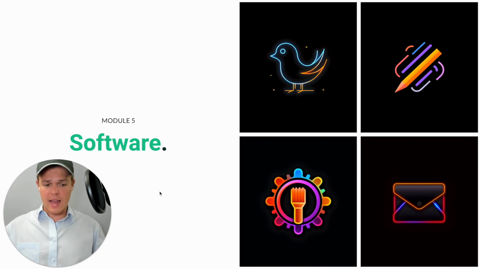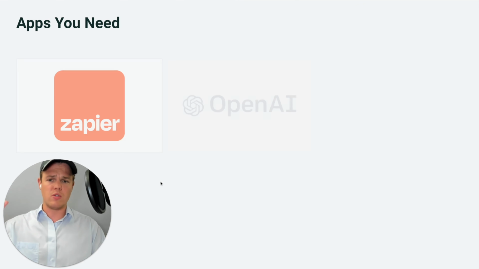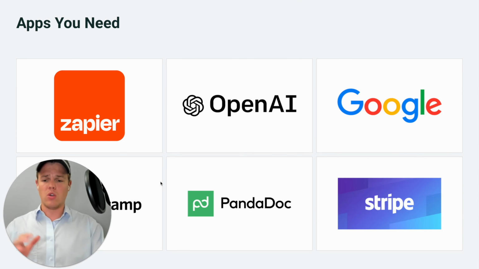So I went ahead and listed out the top 6 pieces of software that you need to start using. And it is as follows. Right under me is going to be Basecamp. This could be any CRM, but obviously we got number 1, we got Zapier. This is going to allow you to build out the automations for your clients and for your own backend as a business. Number 2, we got OpenAI. Self-explanatory. This is what's going to give you access to that attractive AI that we've seen so often.